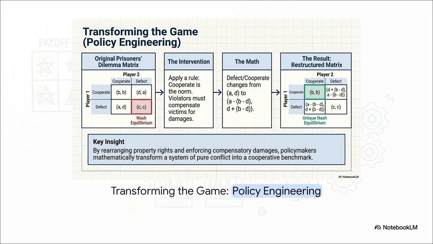First, we start with our original prisoner's dilemma, the one stuck in conflict. Second, policymakers step in and apply a rule. Cooperation is now the norm, and violators must compensate the victims. Third, the math literally changes. By enforcing compensatory damages, the system is mathematically forced out of pure conflict and into a unique new equilibrium of cooperation. Boom, we fix the game.